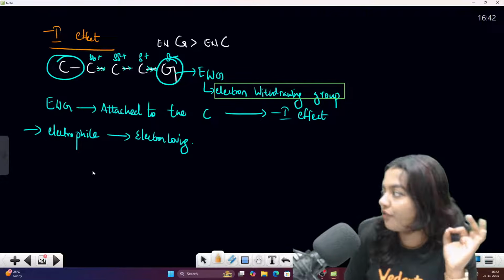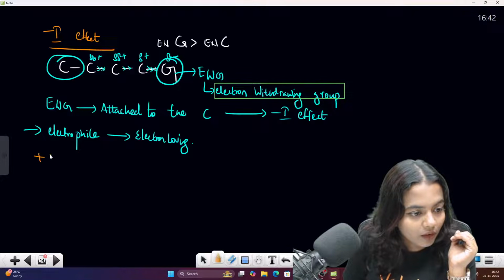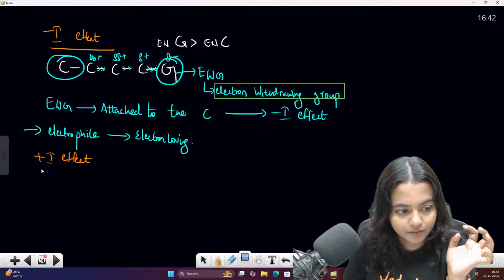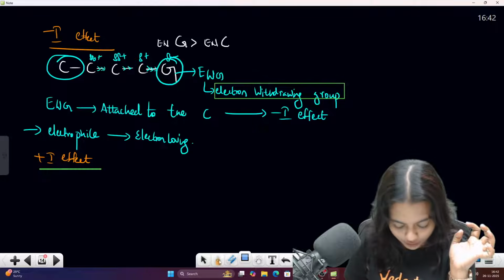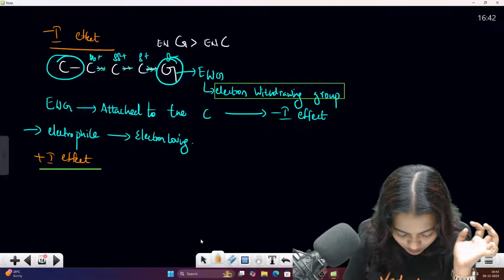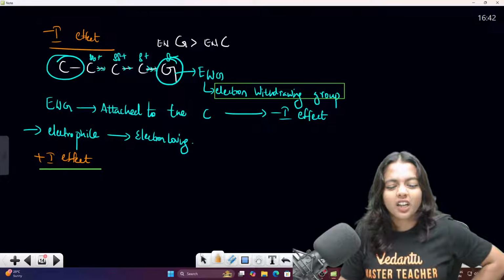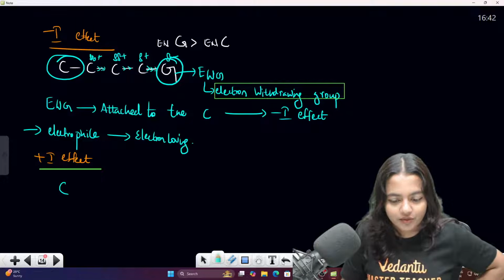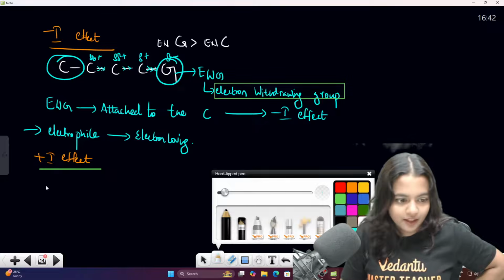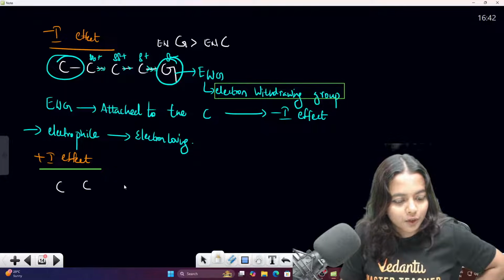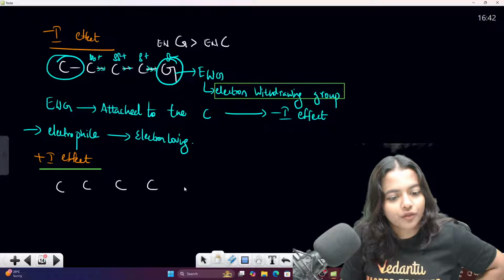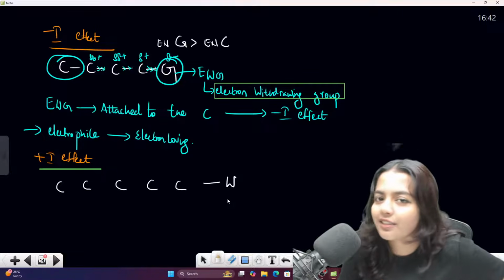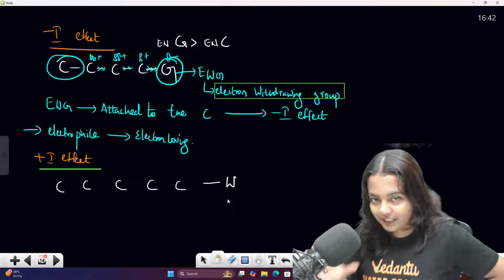Now plus I effect. I hope this much is clear for everyone, those who are watching me. Correct? Is it clear? Not clear? So carbon, I'll write in another color. Carbon, you have 1 2 3 4 5 and there is another group which is W. I'm not writing a particular group, I'm just telling you for their understanding.